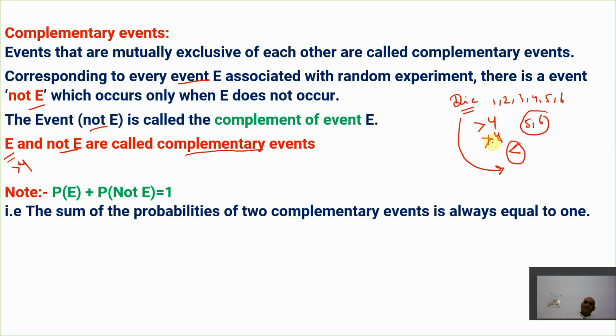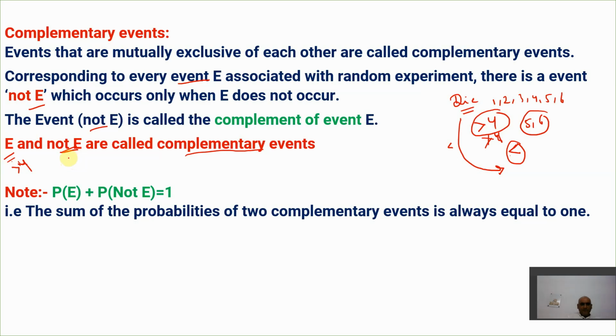So not E means not greater than 4. That means less than 4 or equal to 4. Same thing there. So this always occurs, because chances are for all. It can come 1, 2, 3, 4, 5, 6. So we have taken one event which is greater than 4. But what about the event for 1, 2, 3 and 4? That is not greater than 4. So if this is E, it becomes not E.